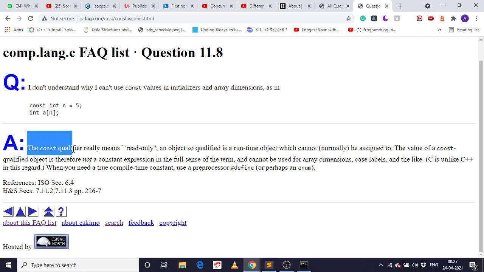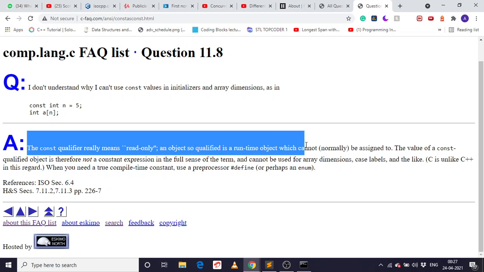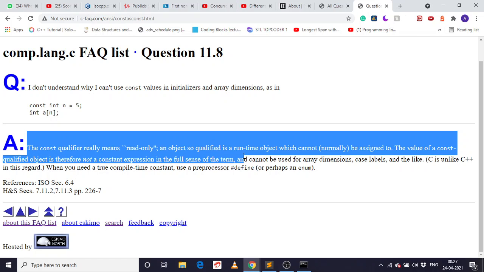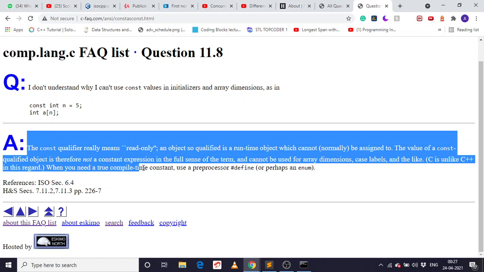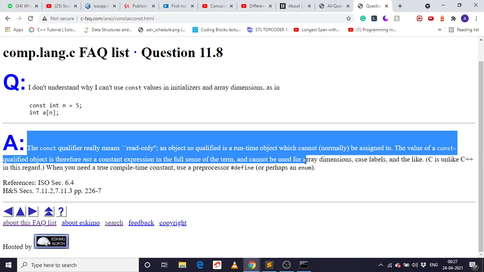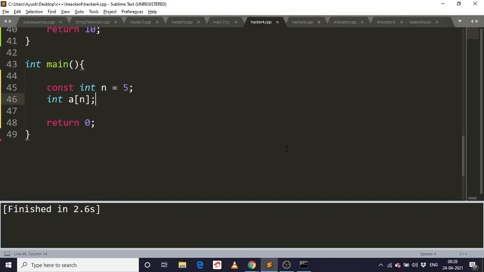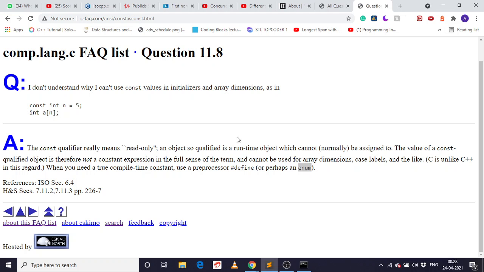But there's a problem. See, the const qualifier really means read only. A const-qualified object is a runtime object which cannot normally be assigned a value. A const-qualified object is therefore not a constant expression in the C sense and cannot be used in array dimensions or case labels. C is unlike C++ in this regard. So this is because of read only variables. That's why we can't do that. In C it's read only variables.